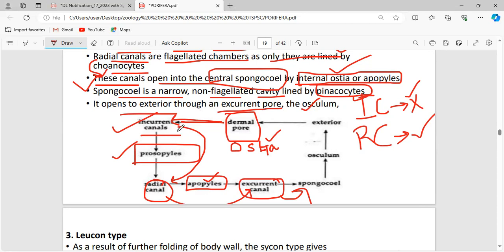The water which is present in the incurrent canal has to be sent to the radial canal, and that is possible only with the opening called the prosopyle. Now the water which is present in the radial canal has to be sent to the excurrent canal via the opening called the apopyle. Now the water which is present in the excurrent canal reaches the spongocoel, and the excess water has to be sent out, and that is possible via the opening called the osculum. Clear?